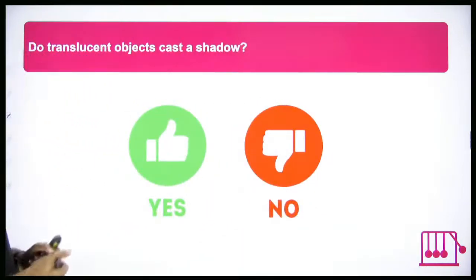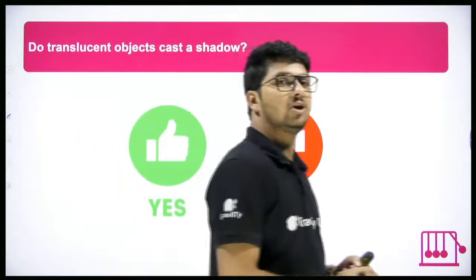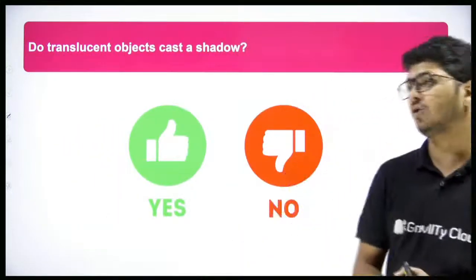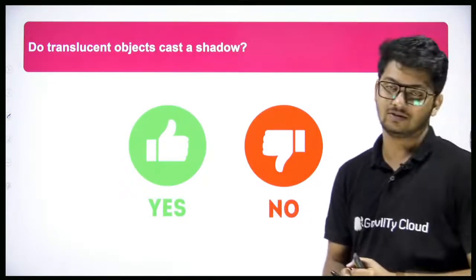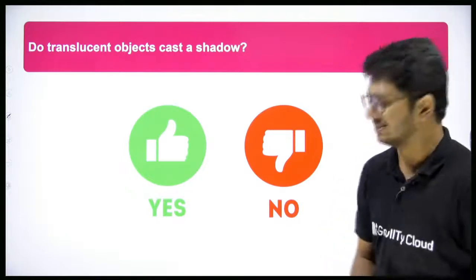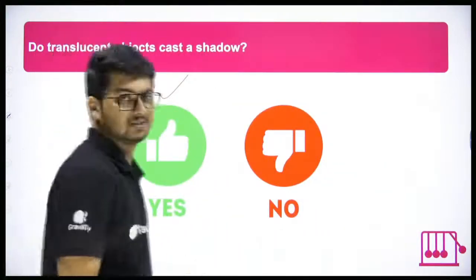Good. Next. Do translucent objects cast a shadow? Yes or no? A very tricky question. What do you think is the answer? The answer is yes, but there's a condition.